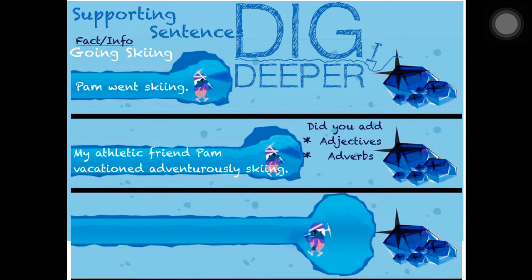Okay, now we are also going to look here and notice that I changed the verb, okay? I wanted a more interesting verb, okay? My athletic friend Pam vacationed adventurously skiing, okay? She didn't just go, the first verb we used was went. So she didn't just go skiing. She vacationed.